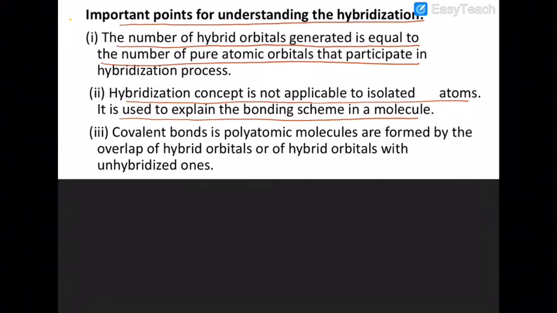Next, the covalent bonds in polyatomic molecules are formed by the overlap of hybrid orbitals, or hybrid orbitals with unhybridized orbitals.